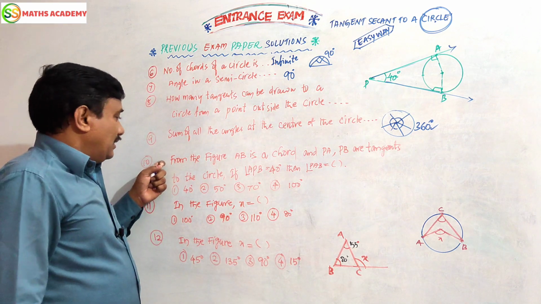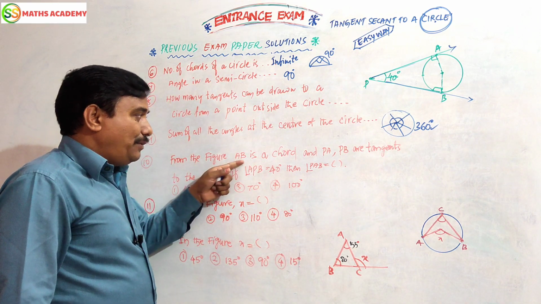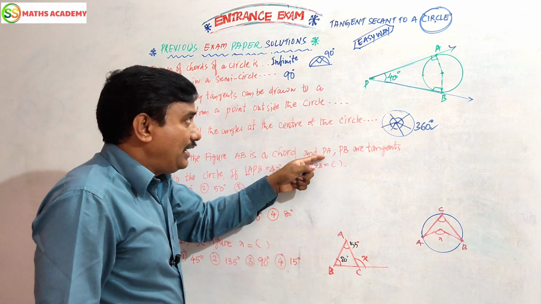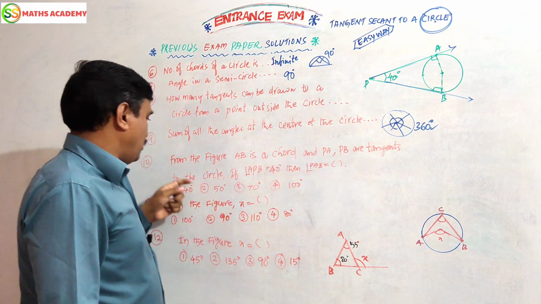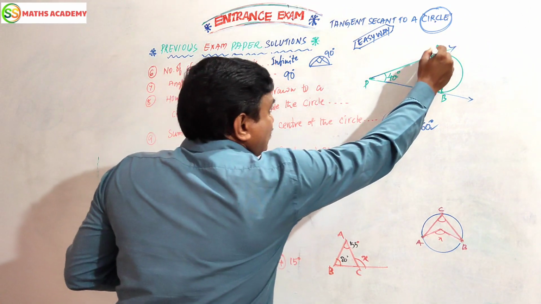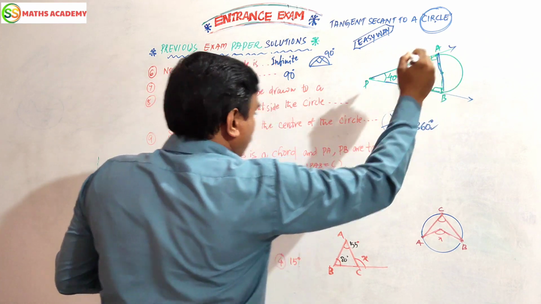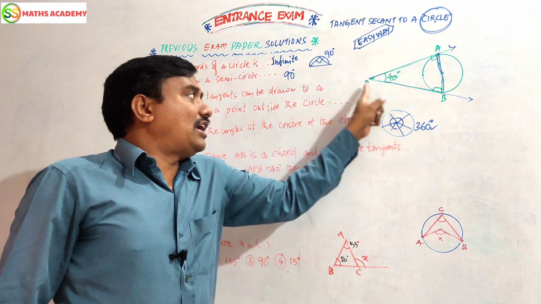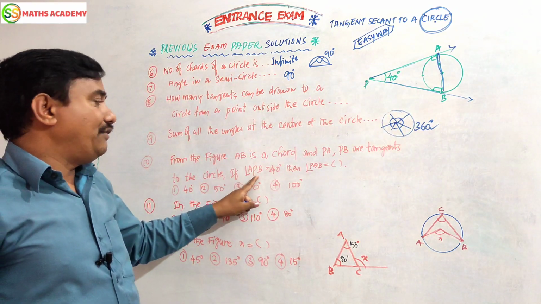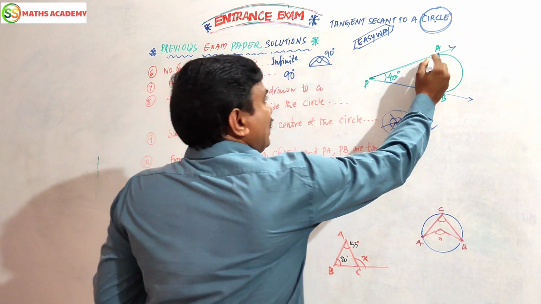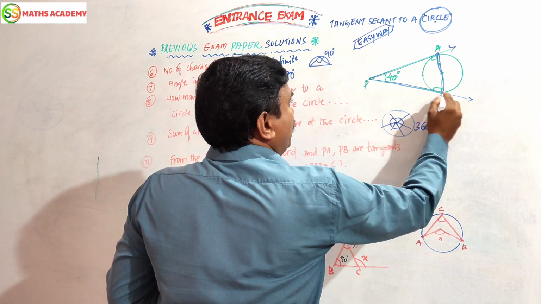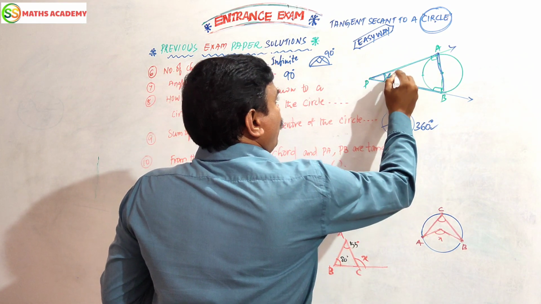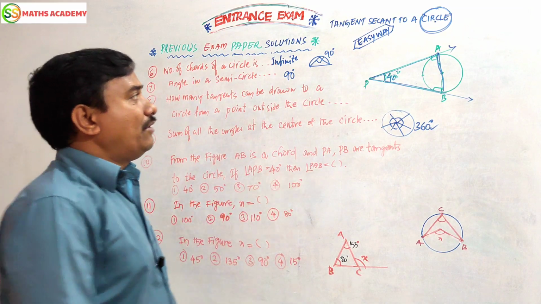Now, from the figure, AB is a chord and PA, PB are tangents to the circle. This is a chord, and PA and PB are two tangents. If angle APB is 40 degrees, then what about PAB?